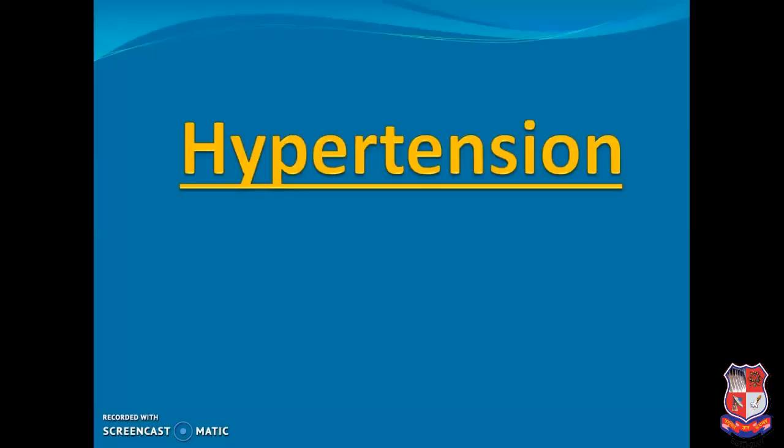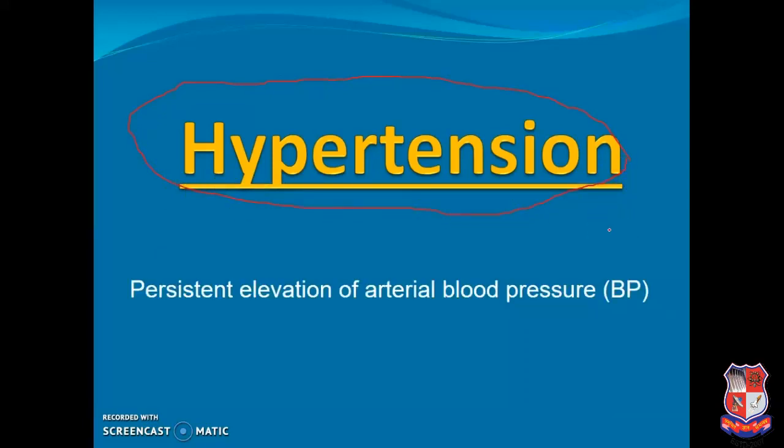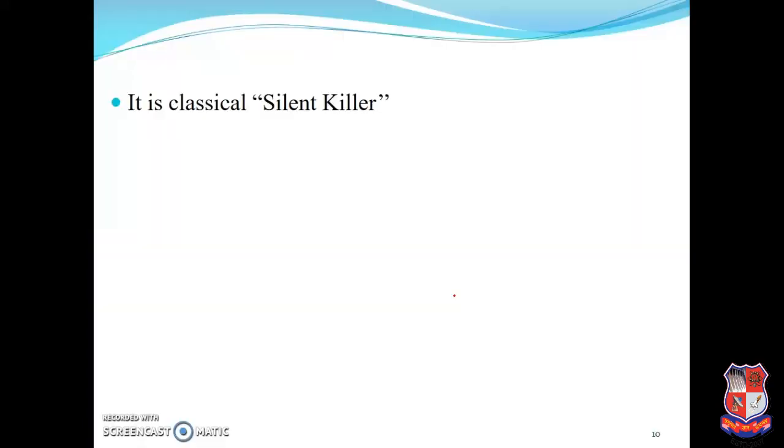Namaste dear student. Today we discuss hypertension. First, what is hypertension? Persistent elevation of arterial blood pressure is called hypertension. Specifically, elevation of arterial blood pressure. When the blood pressure in the arteries increases, we can say this is hypertension.